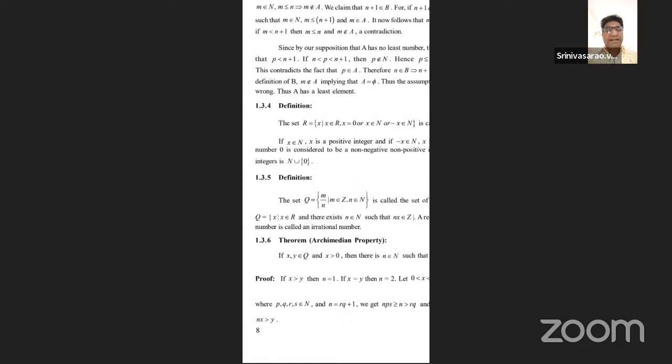Here n belongs to B and n plus 1 belongs to B. By the definition of the set B, m does not belong to A, so the given subset is empty, meaning there are no elements.